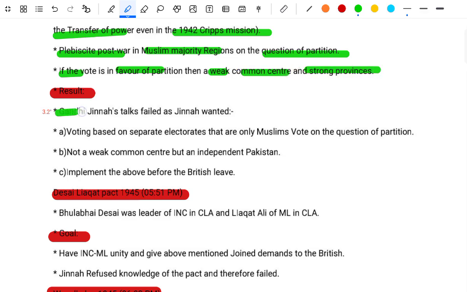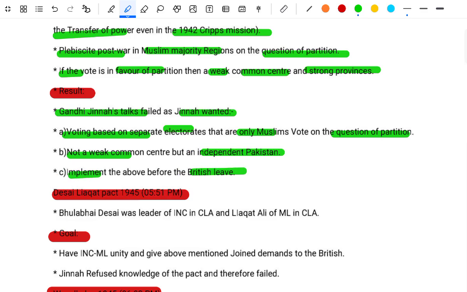Gandhi and Jinnah's talks fell through as Jinnah wanted: A. Voting based on separate electorates, with only Muslim votes on the question of partition. B. Not a weak common center but an independent Pakistan. C. Implementation of the above before the British leave. The Desai-Liaquat Pact, 1945.